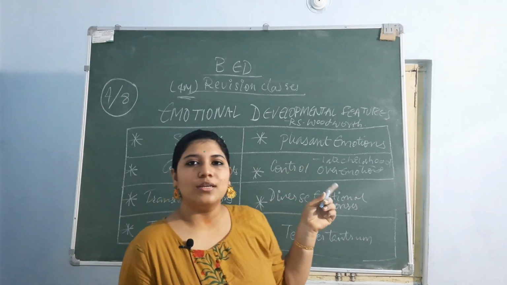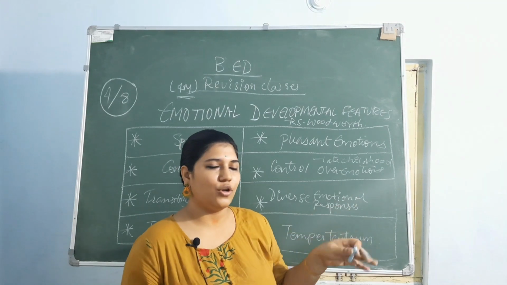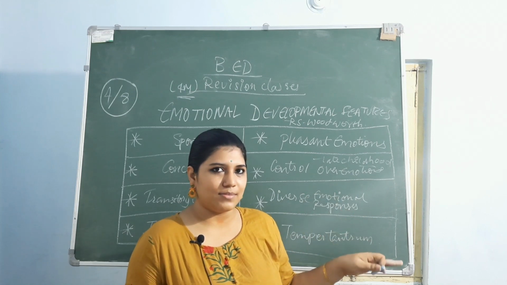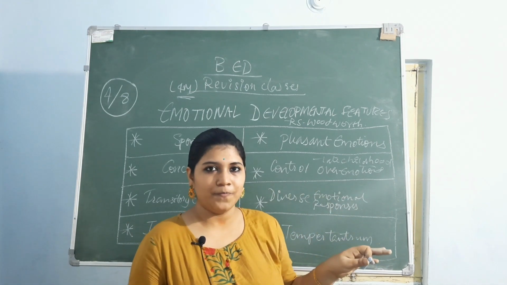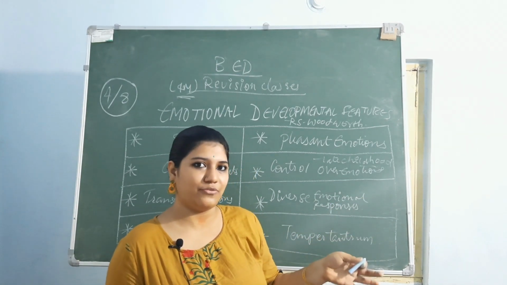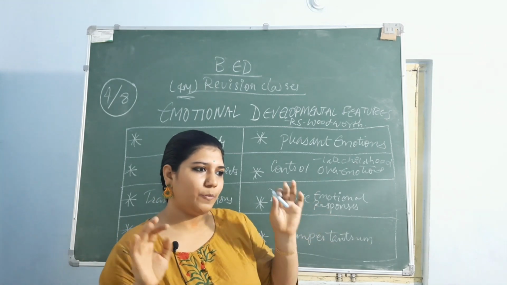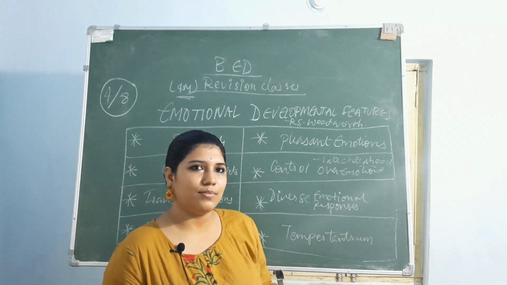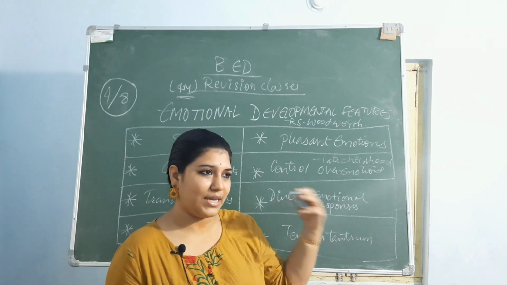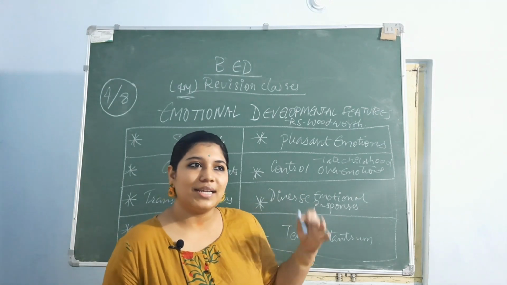And pleasant emotions. Children always like to be in a pleasant environment where their parents are just going on with their work. They come and play sometimes, and then they are just being themselves, not to be noticed by everyone. Whenever they feel someone is watching them while doing all these things, they are not that free. They want to be in a pleasant environment, not so crowded. They want to play with some friends, some toys, that's it. They don't want to be in a crowded environment at all. That's the reason whenever we take them to crowded places like temples or malls, they start getting irritated.